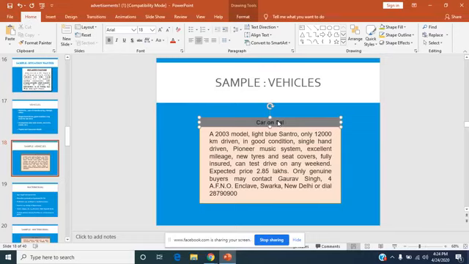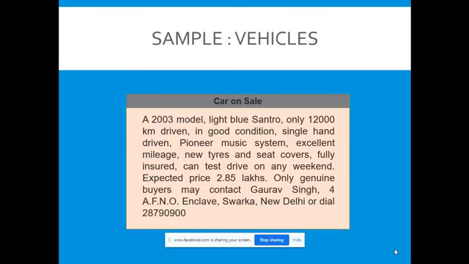Car on sale. So this is a better heading. Car on sale, a 2003 model light blue Centro, only 12,000 kilometers driven, in good condition. Single hand drive, Pioneer music system, excellent mileage, new tires and seat covers, fully insured, can drive on any weekend. Expected price 2.85 lakhs. Only genuine buyers may contact Gaurav Singh, address and phone number.